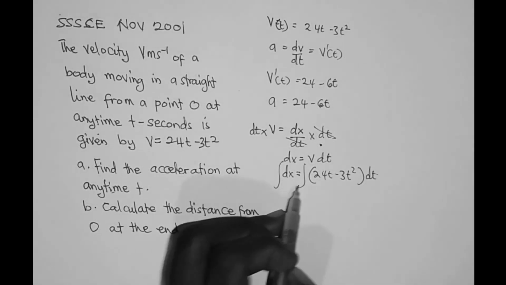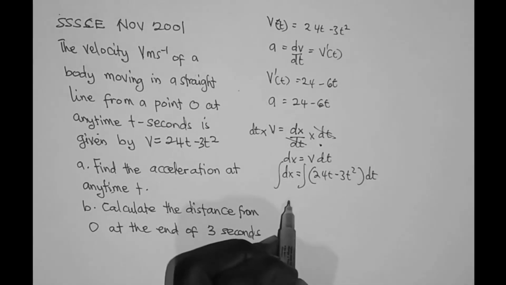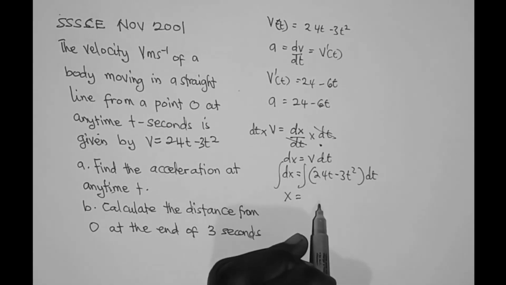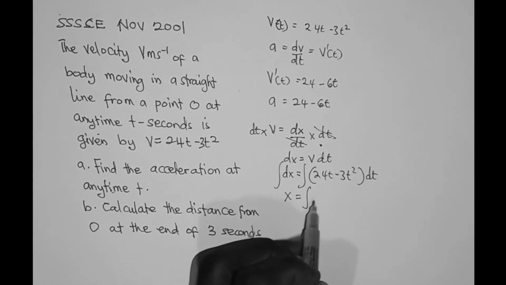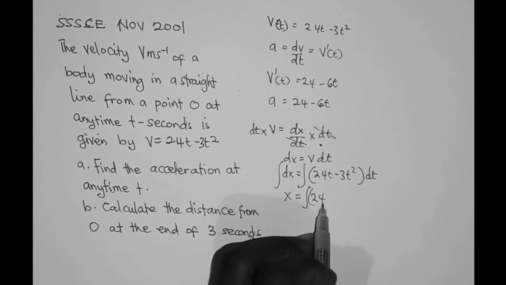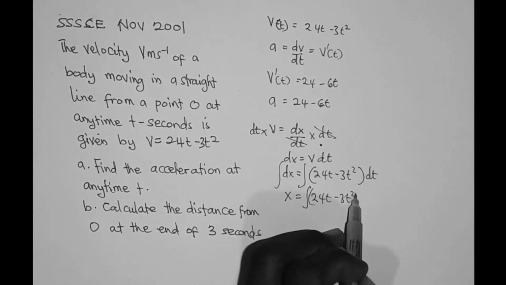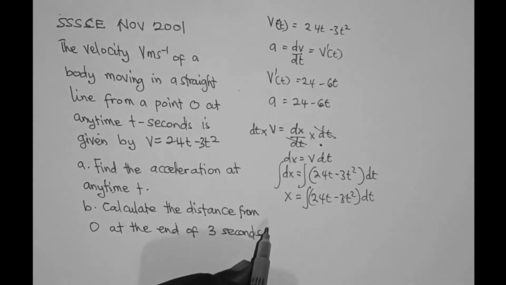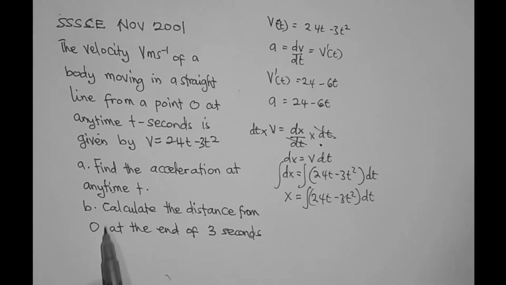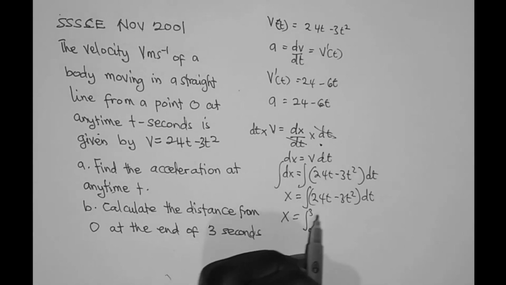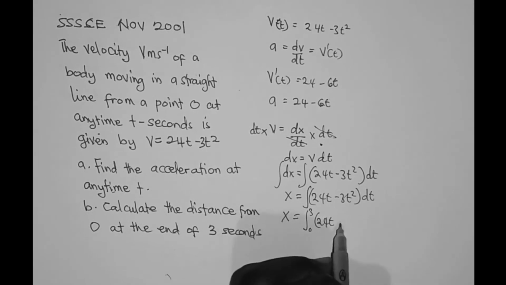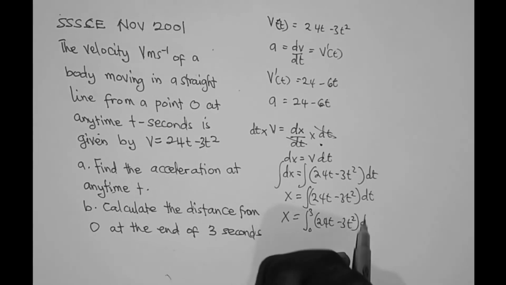If we integrate both sides, we find out that x, which is the distance, is equal to the integral of 24t minus 3t squared dt. However, the question says that we should calculate the distance from 0 to 3 seconds, and therefore the limits are: x equals the integral from 0 to 3 of 24t minus 3t squared dt.